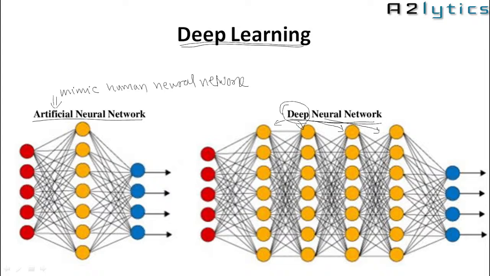Okay, an artificial neural network with more number of hidden layers is called as a deep neural network. So the purpose of adding many hidden layers is to increase its capacity. Okay, increase its capacity to train that network for the complex problem. To train the network for complex problem, right? So these are the two types of networks.